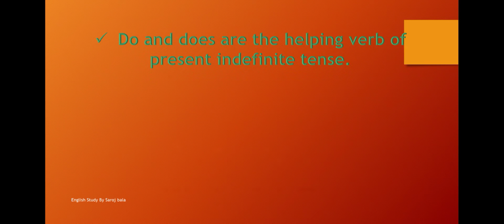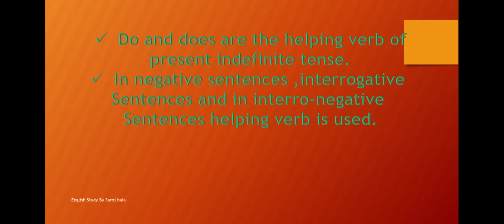Okay students, here are some points to be remembered in present indefinite tense or simple present tense. Do and does are the helping verbs of present indefinite tense. Okay, what are the helping verbs of present indefinite tense? Do or does. In negative sentences, interrogative sentences and in interrogative sentences, helping verb is used.